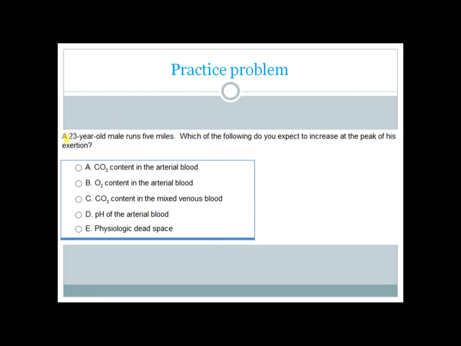Another practice problem. A 23-year-old male runs for 5 miles. Which of the following do you expect to increase at the peak of his exertion? Pause for a moment. Think. Okay. So my answer is carbon dioxide content in the mixed venous blood. Because whenever someone is exercising, their muscles are producing a lot of carbon dioxide. And this carbon dioxide is coming into the venous blood. So the carbon dioxide content in the mixed venous blood will be very high after strenuous exercise.